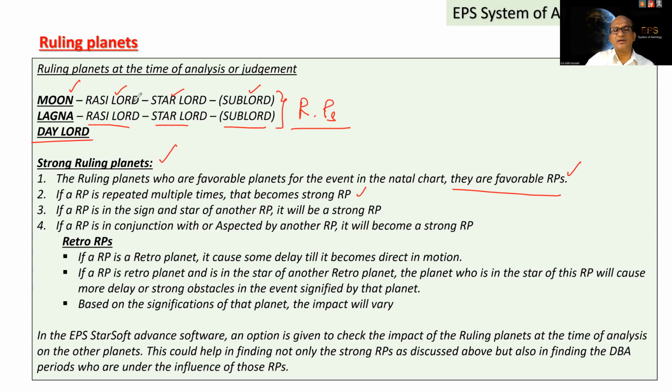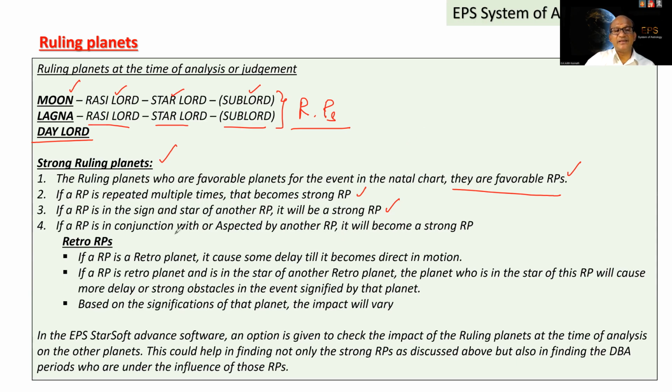Suppose the moon sign lord may be Jupiter, and the lagna star lord can be Jupiter. So that means Jupiter is repeated. It means that ruling planet Jupiter is a strong ruling planet. If a ruling planet is in the sign and star of another ruling planet, it will be a strong ruling planet. Suppose Jupiter is the ruling planet, and Jupiter is in the rasi of another ruling planet and the star of another ruling planet. So ultimately, that ruling planet becomes stronger because of the support of the other ruling planets.